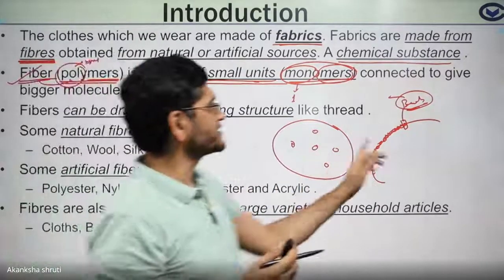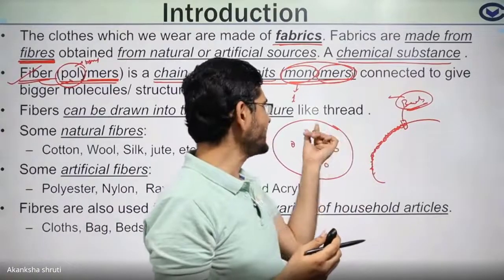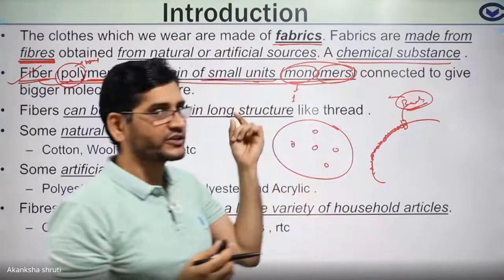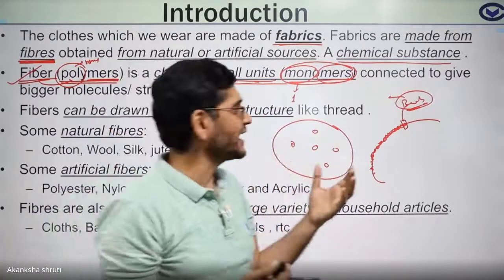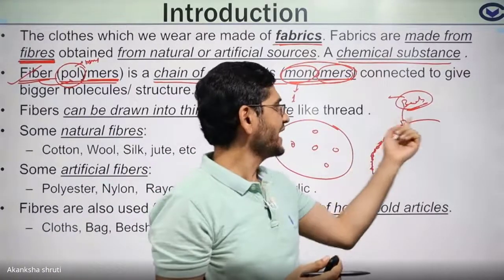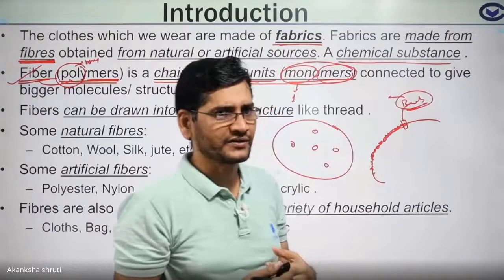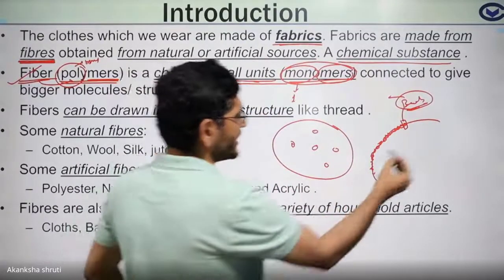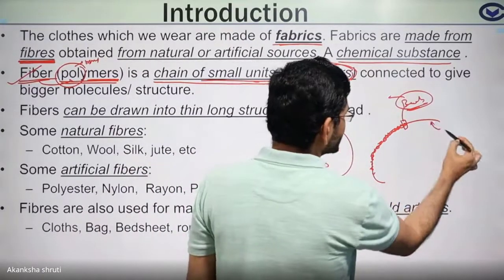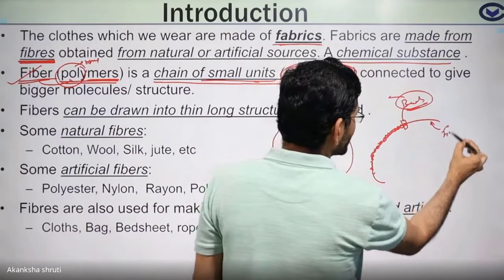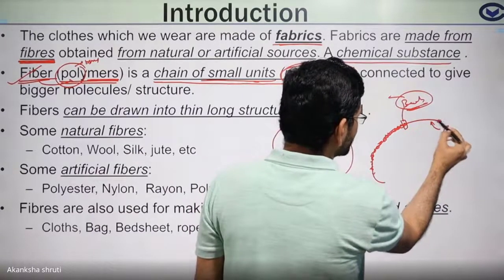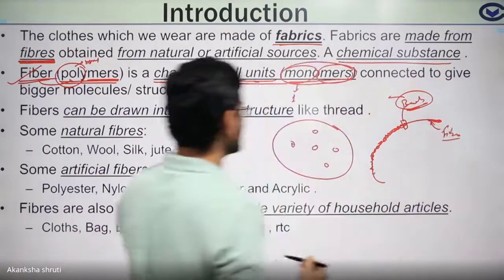The analogy can be understood. If we take beads, beads are like the smaller units which form the garland or the necklace; the complete necklace is like the polymer. Okay, student? The thread that we are using here consists of the fiber, meaning it itself consists of various smaller units.